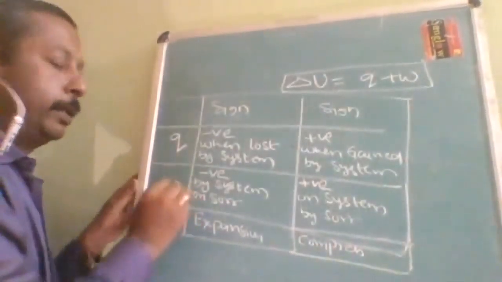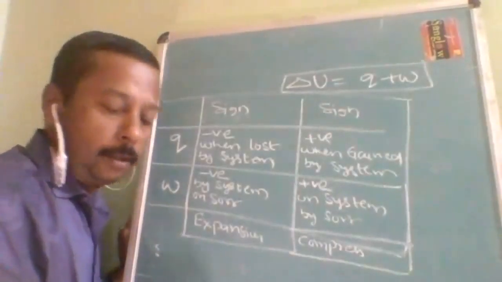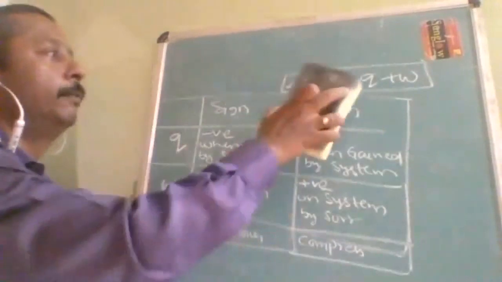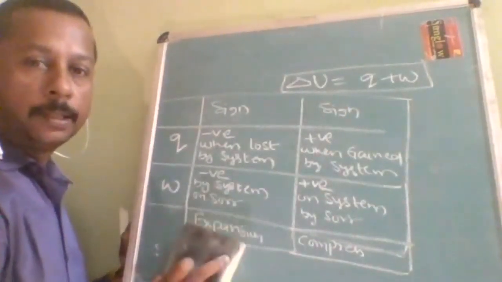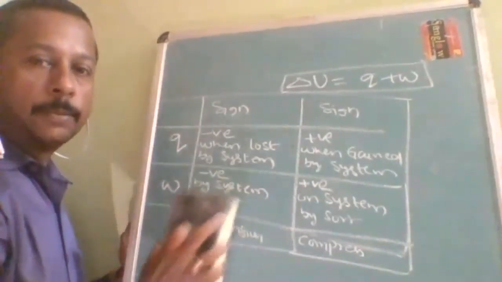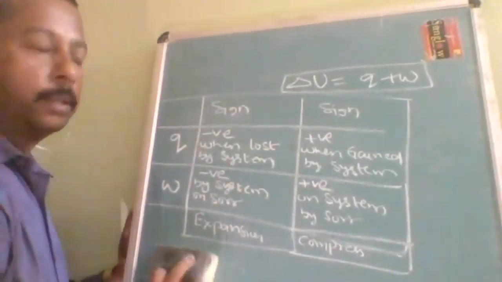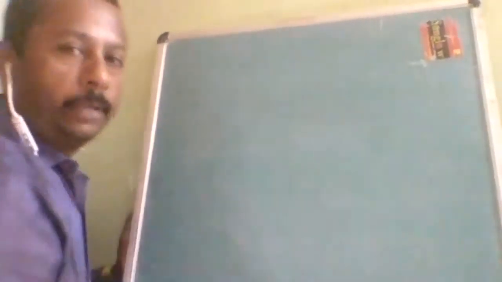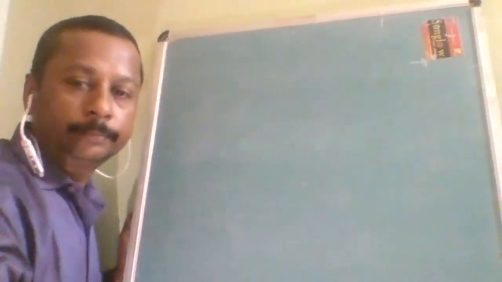The sign convention is very important during the numericals. So this is the mathematical formula of the first law of thermodynamics, and this is the table. Before substituting, you should make sure of it. Is it understood? Any doubt about this? We will do some numericals through the assignment. Okay, bye.